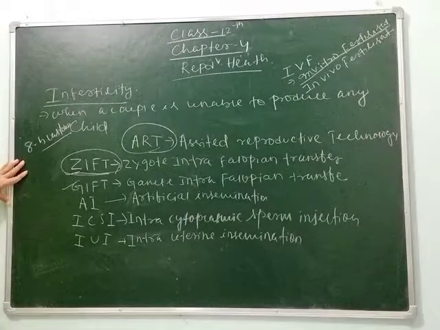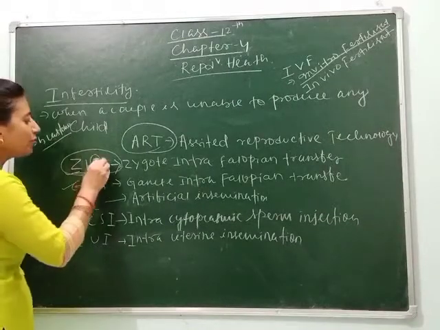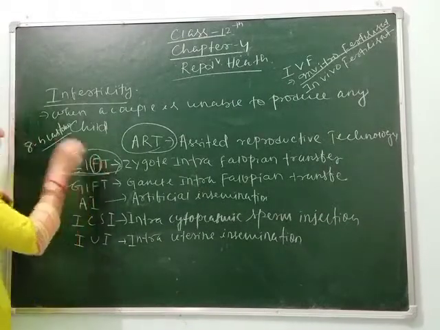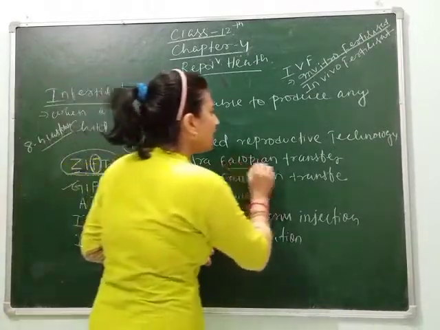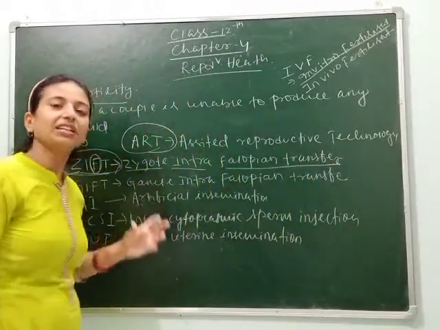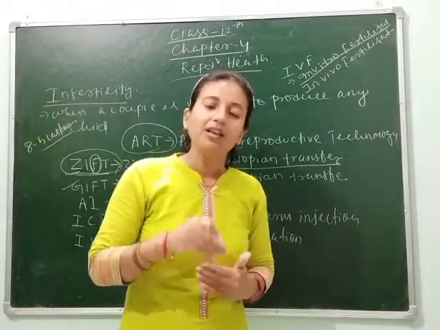Then it is put inside the fallopian tube. Clear? Then it is put in the fallopian tube. That's why it is called zygote intrafallopian transfer. It means here fertilization will not take place inside the female body.